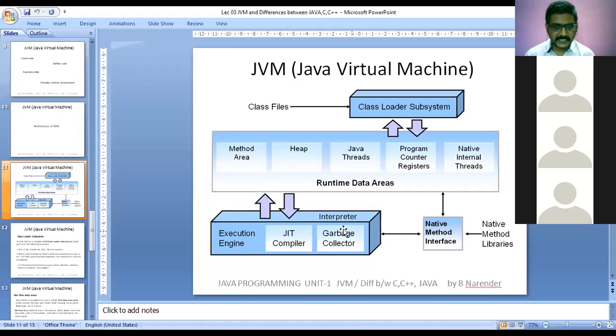It also contains a garbage collector along with an interpreter. As we know, Java is both an interpreted and a compiled language. There is a connection between this execution engine and the native method interface, which deals with native method libraries. We will come to each part in the next slide.